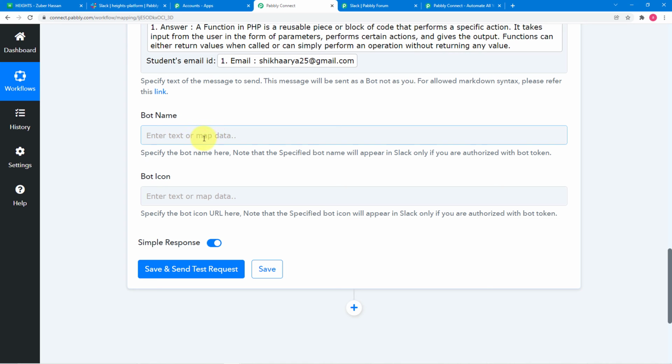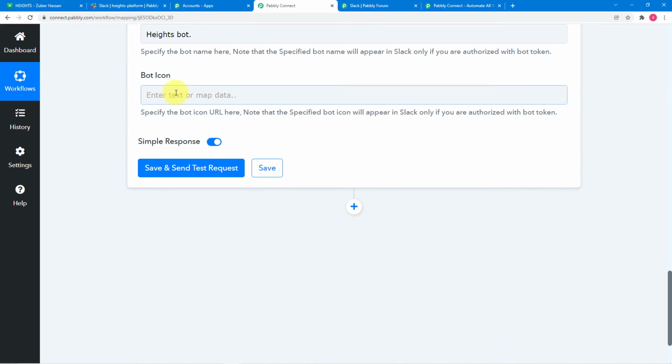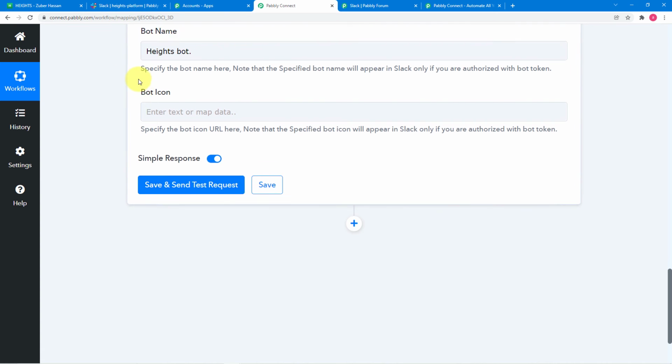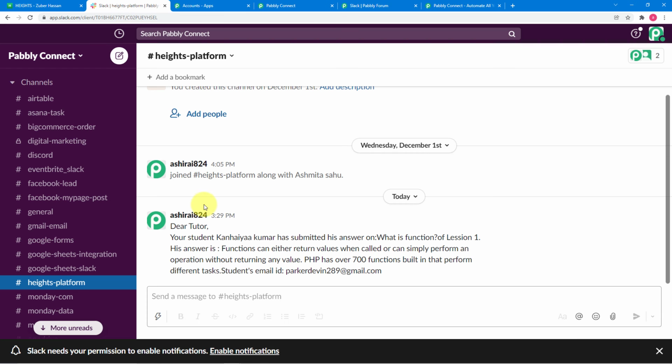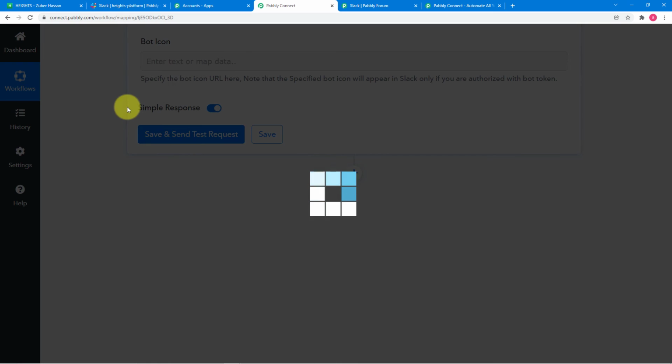Now it is asking for the bot's name who is going to deliver the message here in Slack. So you can give the bot name as Heights bot or whatever you want to give the name. And in the bot's icon you can enter a URL of any photo. So to give a photo or icon to a bot, for now I'm leaving it blank, it is not compulsory. And now I'm going to click here on save and send test request, and you will see this message is going to be delivered here in our Slack channel. Okay, so let me just click here on save and send test request,